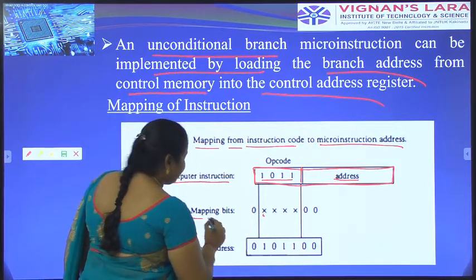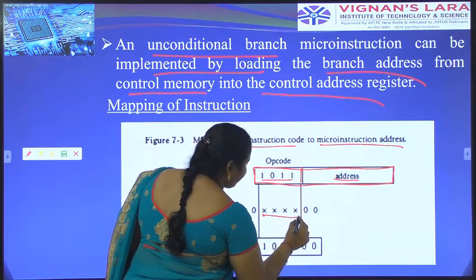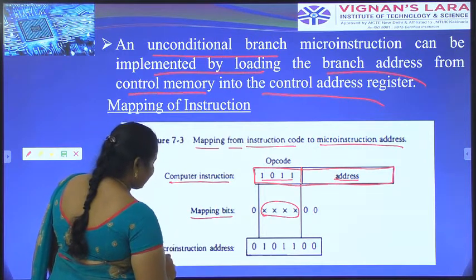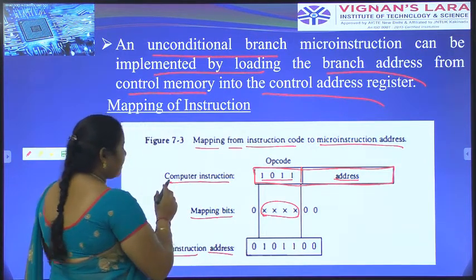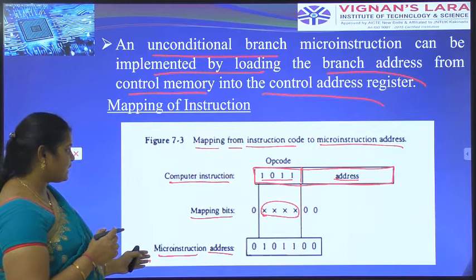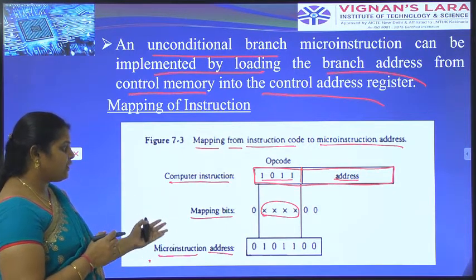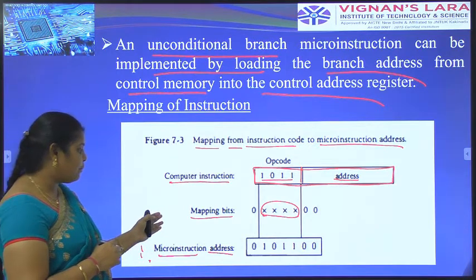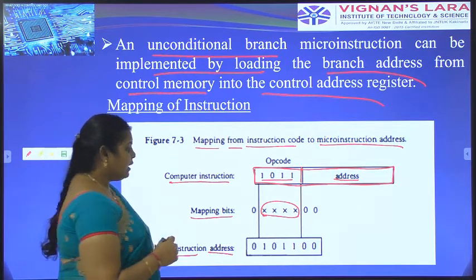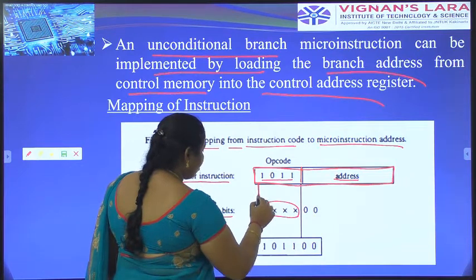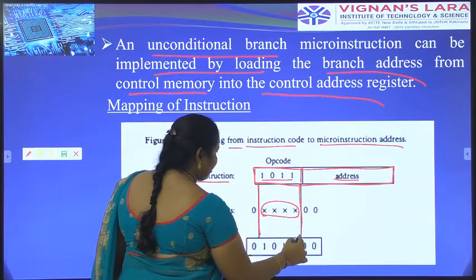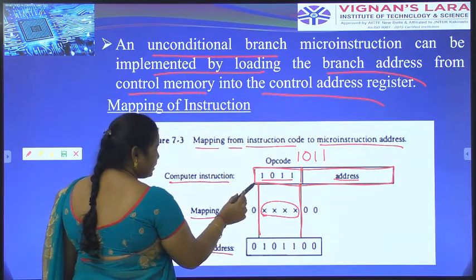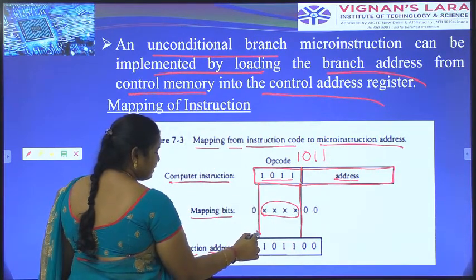This is a mapping bit. What operation or code is implemented internally is not visible. This is the micro instruction address. From the computer instruction address to the micro instruction address, we transfer the data from one instruction address to another with the help of the mapping bits. Here we only have to know about the computer instruction, only 1011. The information of 1011 is mapped like this.